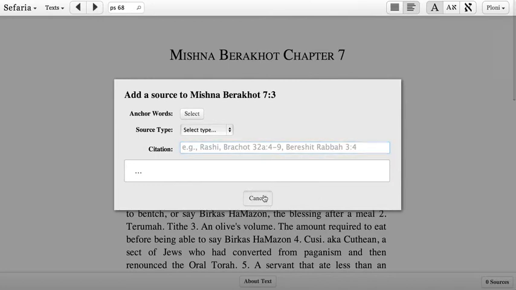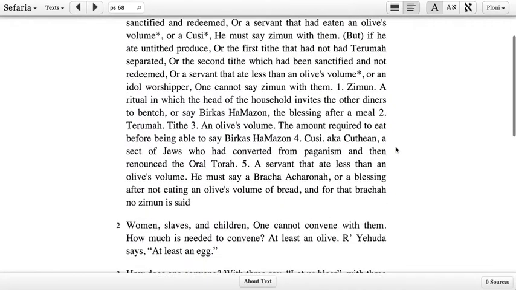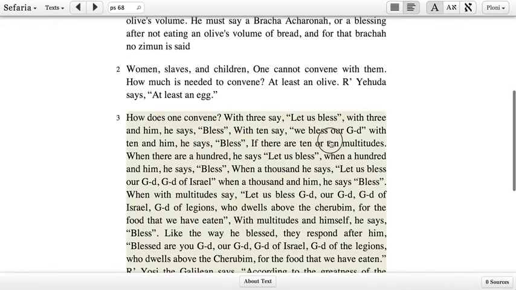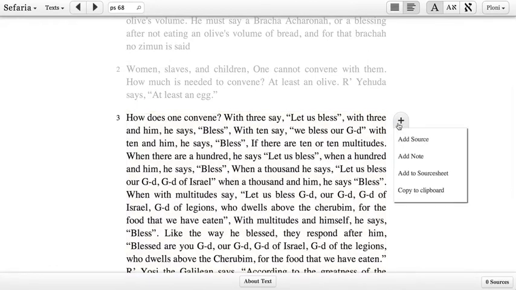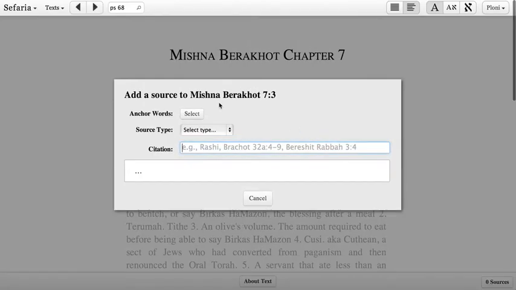Let me just show you one other way I could have gone about doing that. If I scroll first to the text and click on what I'm interested in connecting, I'll get this special menu on the right, the circle with the plus, and from there I can say Add Source, and directly add a source to Mishnah Brachot 7.3.